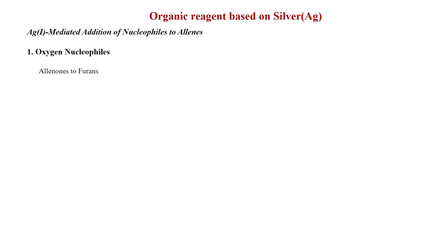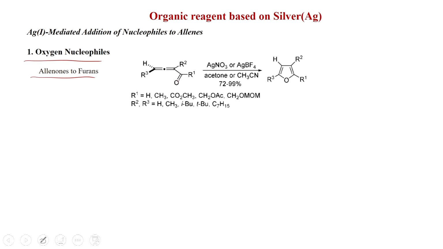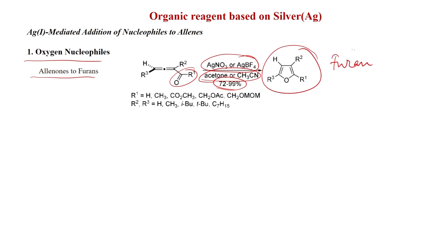So far we have seen the alkyne, now we will discuss allenes. Allenes can also be used in this hybridization strategy. First we will see oxygen nucleophiles and allenones to furans. These are allenones, you can see a carbonyl group present with the allene, and with silver nitrate or silver tetrafluoroborate in acetone or acetonitrile solvents you can get these products, multi-substituted furans, in 70 to 99% yield.